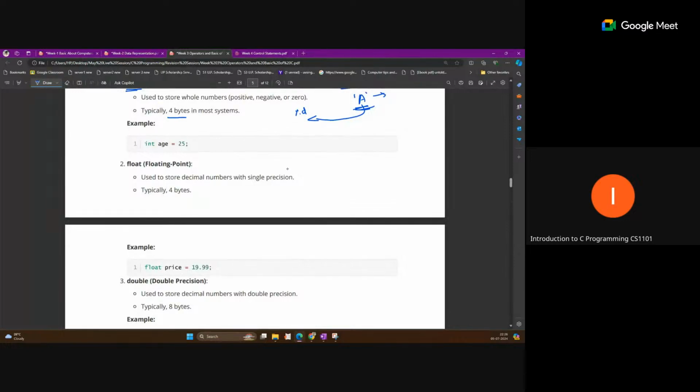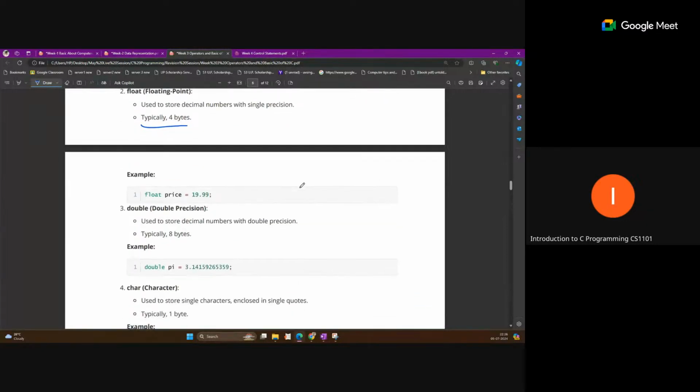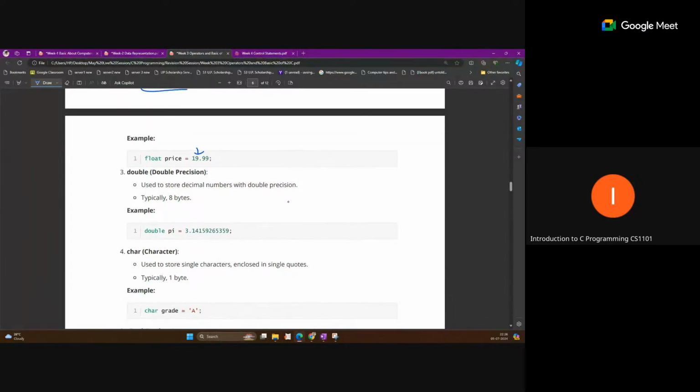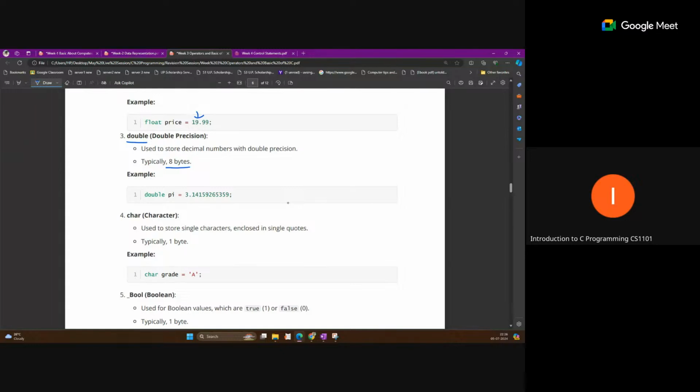Float is used if you want to store a decimal number with single precision. That also takes 4 bytes. Double is another floating type of variable, but it has double precision, so it takes 8 bytes. Suppose you have a very long value in the floating part, then you can use double. But for such a long value, if you use float, you will get some data loss after a certain floating point.